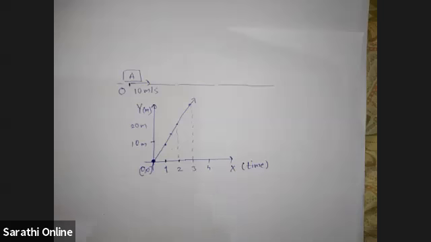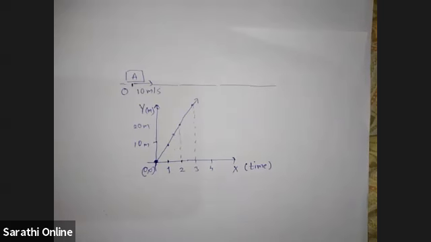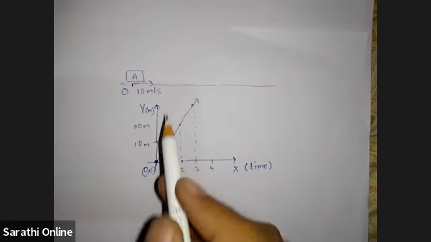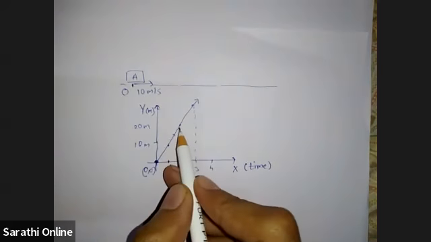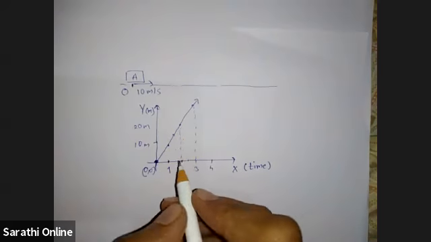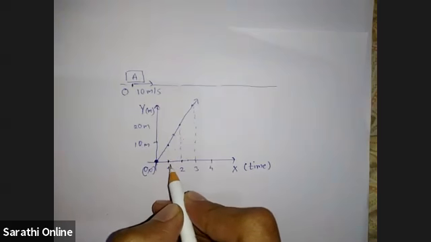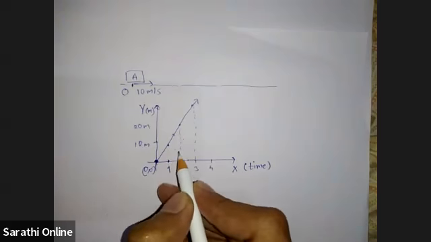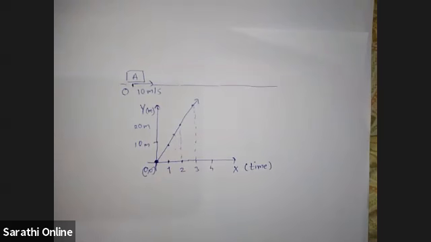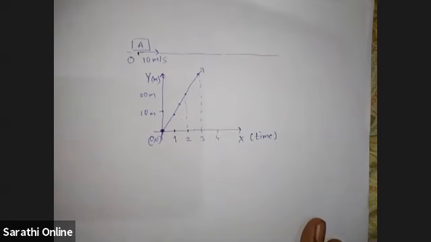Straight line means this car is covering equal distances in equal intervals of time. Like in the first 1 second, the car covered 10 meters. In the second second, the car covered 10 meters, and so on.